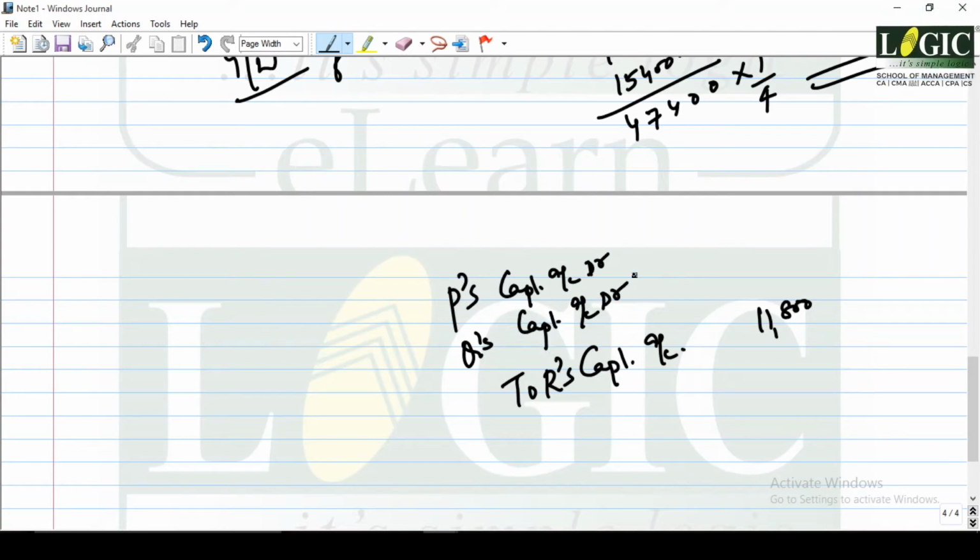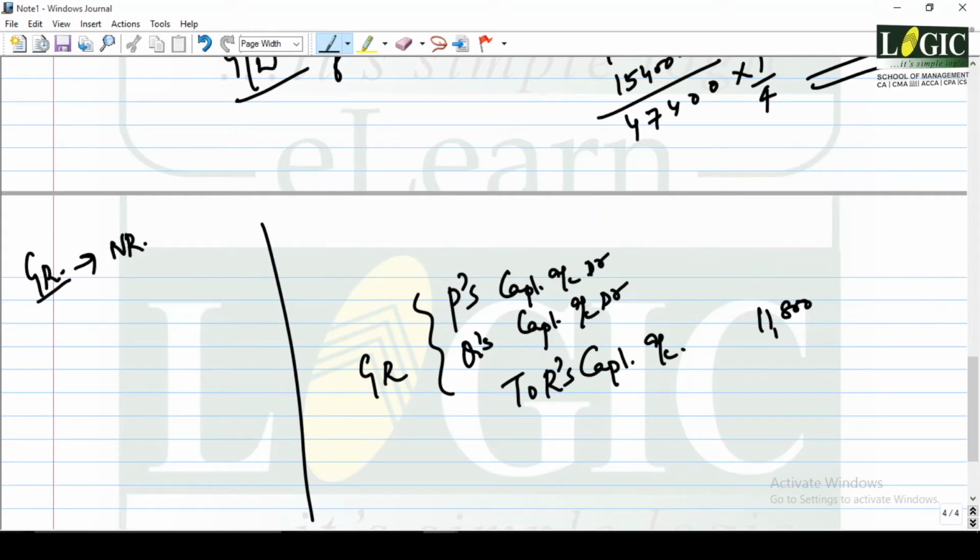They will have to do it in the gaining ratio. So naturally the question arises, what is the gaining ratio? New ratio minus old ratio.